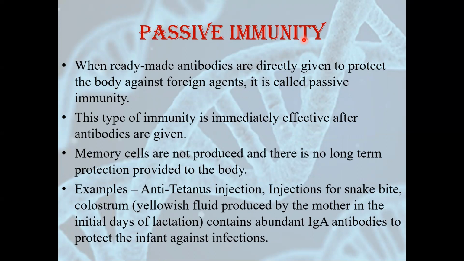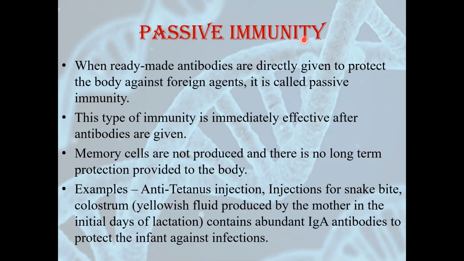When we talk about passive immunity, as I said, this is not formed in our body. Passive immunity is the immunity that is formed in some other organism, and those antibodies are given to us. So that is passive immunity. You can see the definition. When ready-made antibodies are directly given to protect the body against foreign agents, it is called passive immunity. This immunity doesn't need time because the antibodies are already formed. So this type of immunity is immediately effective after antibodies are given.